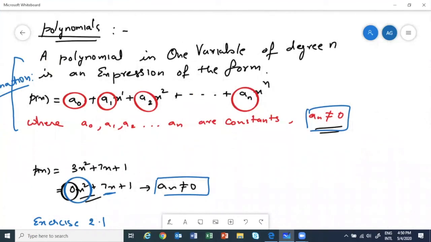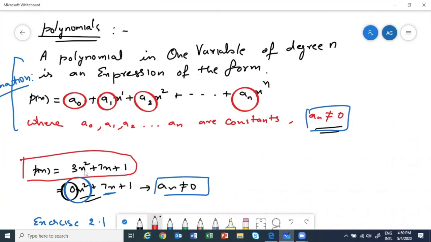Okay, see students here. See, when I gave you this example, what happened? I wrote the highest power here. We started with the highest power, then we went to decreasing powers. Power 2, then 1, then 0. Isn't it? But in the definition, what is happening? They are writing in increasing order. So basically, I am saying this is my first term. Here it is the last term. Because highest power they are taking at the last.